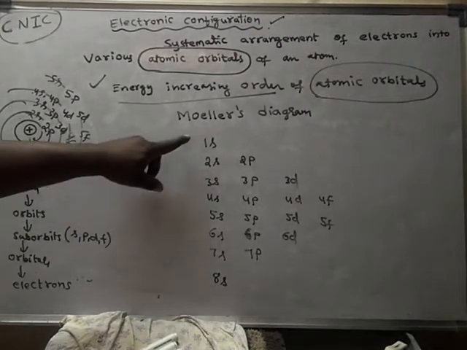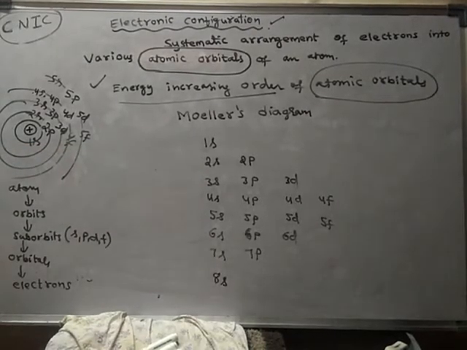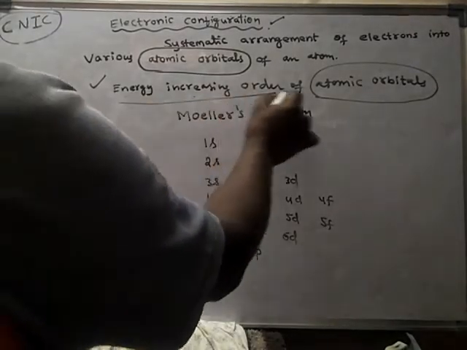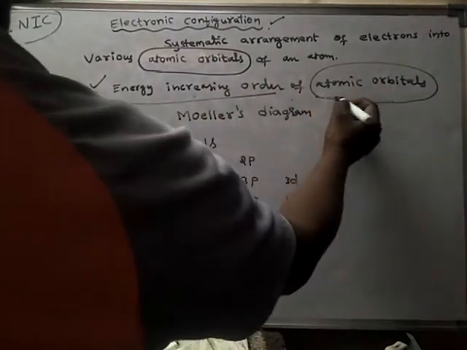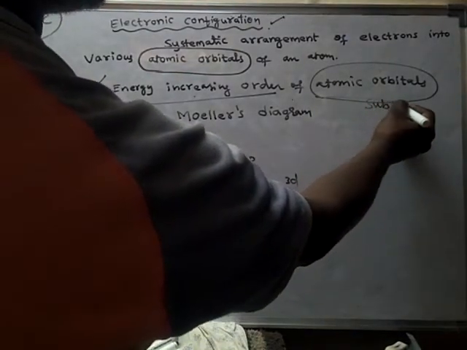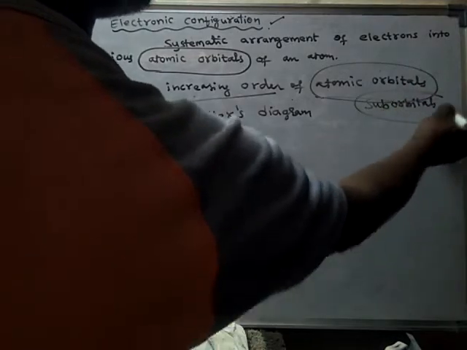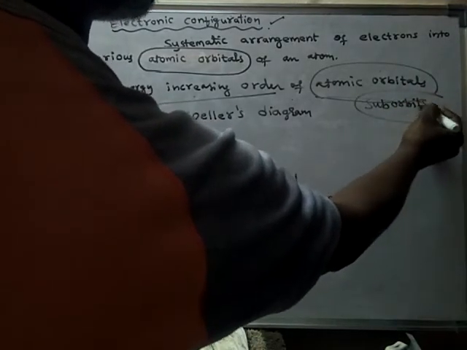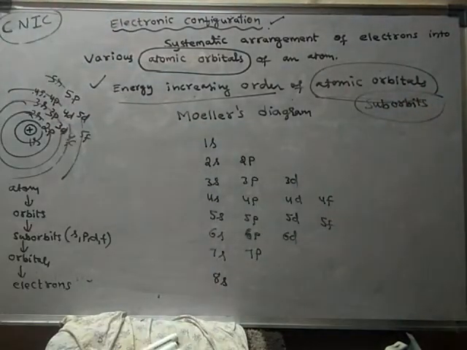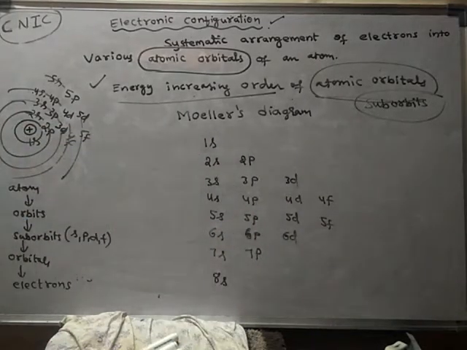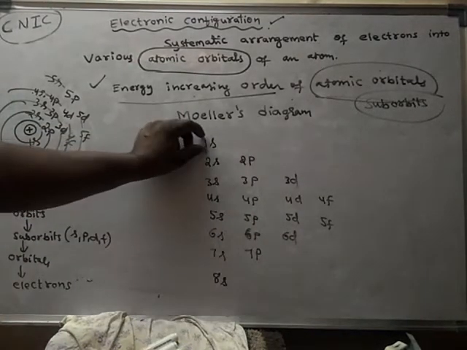So now I will write all these suborbits according to the energy increasing order of atomic orbitals, or suborbits. Out of several suborbits, which is having least energy? 1s.